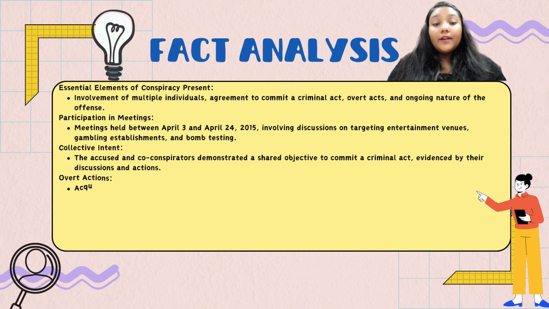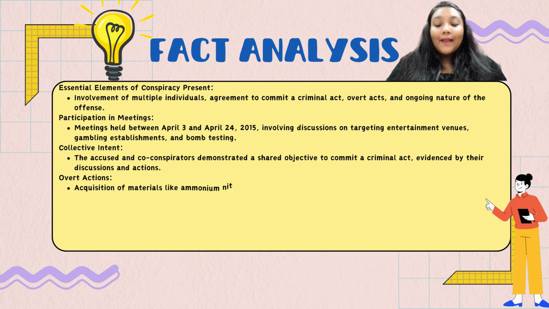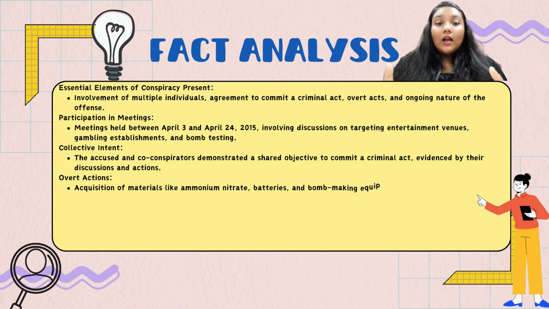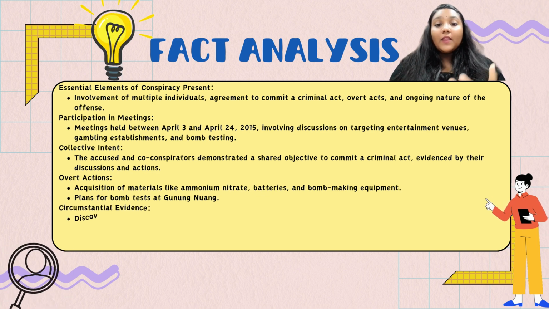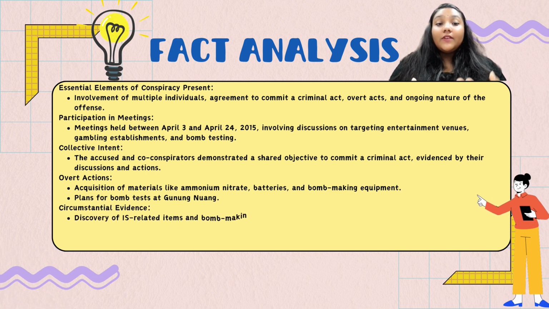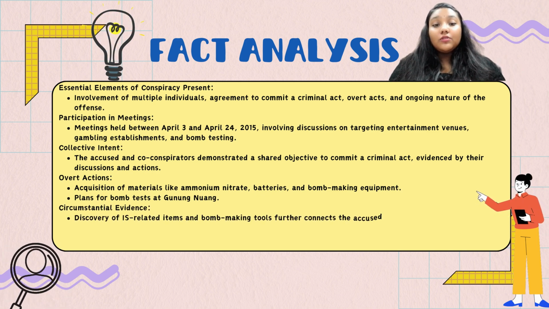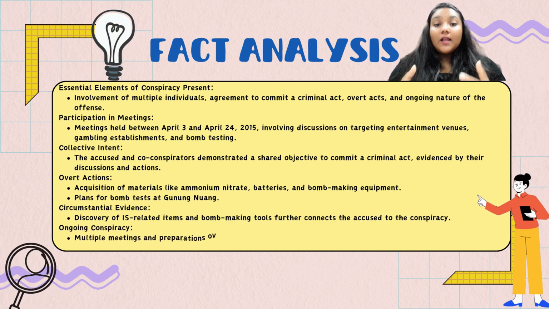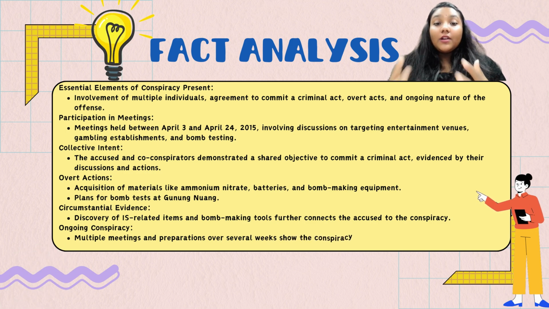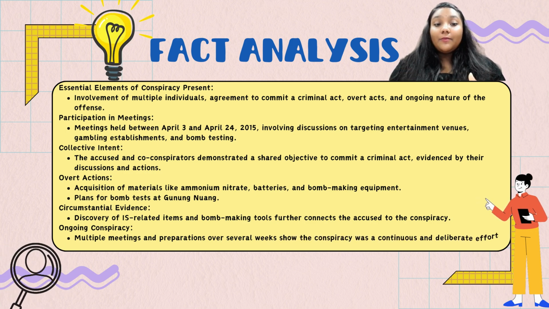Actions like acquiring bomb-making materials and planning tests at Gunung Nuang moved the conspiracy beyond discussions into active preparation. The discovery of IS-related items and bomb-making tools further supports their intent to commit terrorism. The sustained planning and coordination over weeks confirm the deliberate and ongoing nature of the conspiracy.